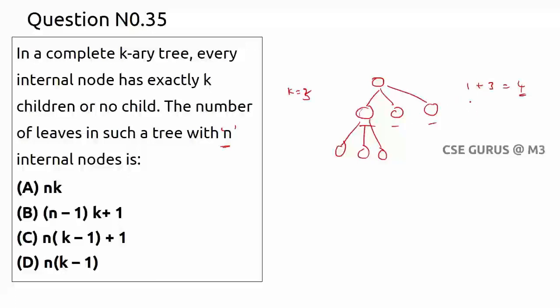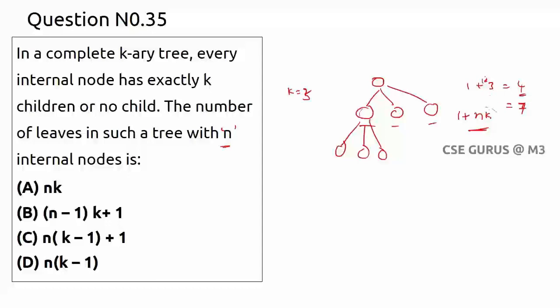So now I can write it simply like this. Here of course we got totally 7 nodes. So I can write it as 1 plus n into k, where n is the number of internal nodes and k is the arity of the tree. For 1 internal node, we have 1 into 3.